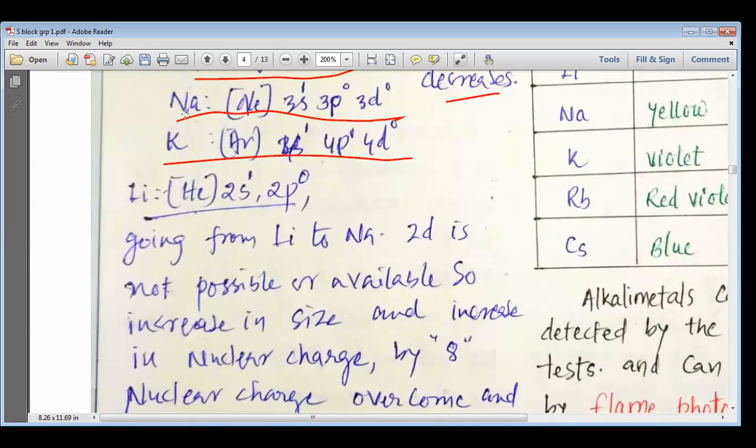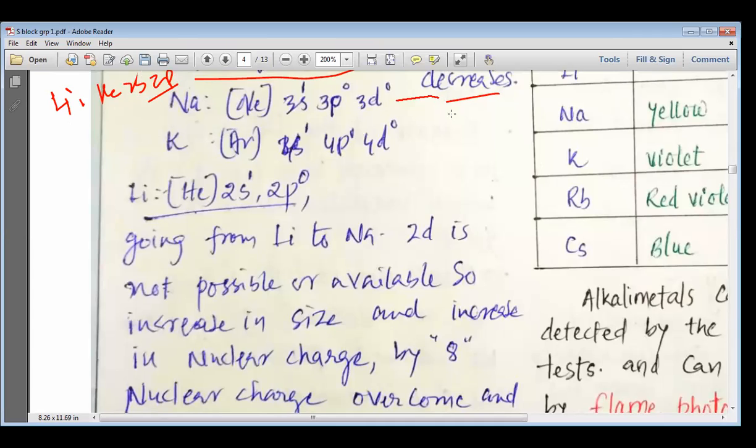You can see that in sodium 3s1, 3p0 and 3d0, but all these 3p and 3d are available, and that had started from the sodium only, because if you look into lithium, it has got helium 2s and 2p only. So S and P were the only orbitals possible in case of lithium.